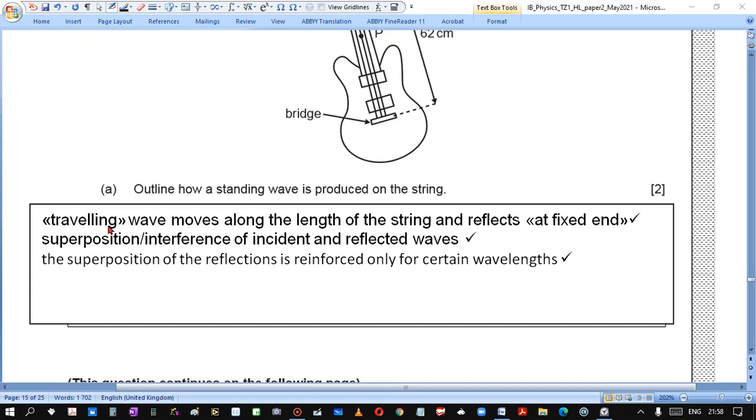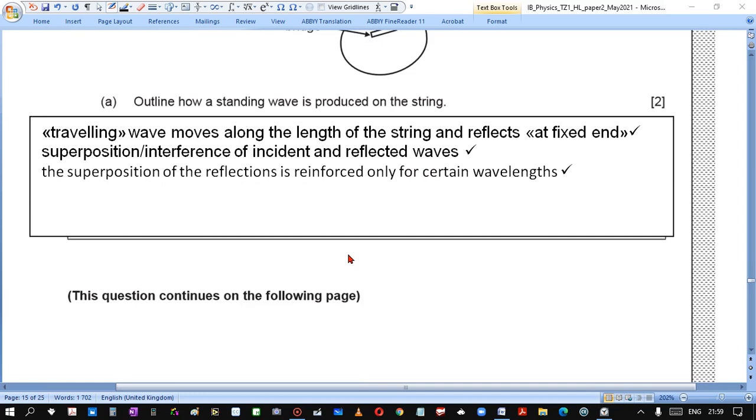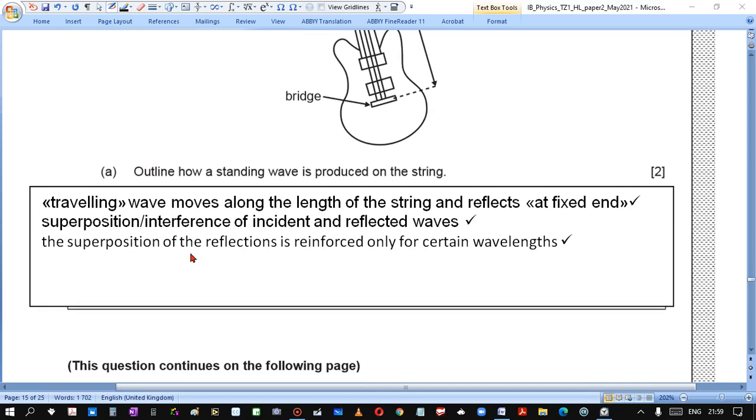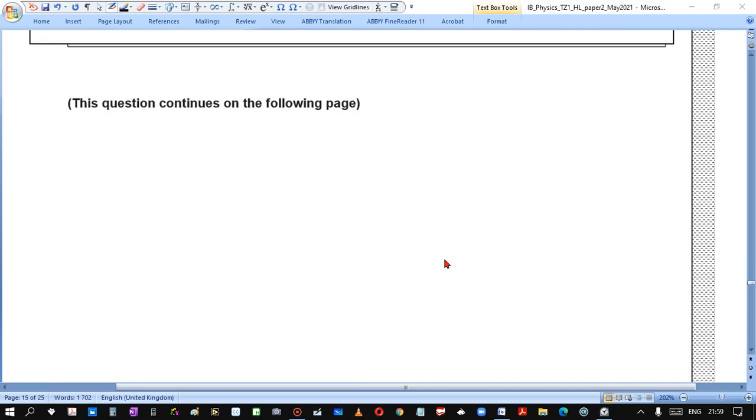So I took answers from MaxChem. We have two waves. One is a traveling wave and another is reflected from the edges, from the fixed end. Superposition gives us a standing wave. Superposition of the reflection is reinforced only for certain wavelengths.